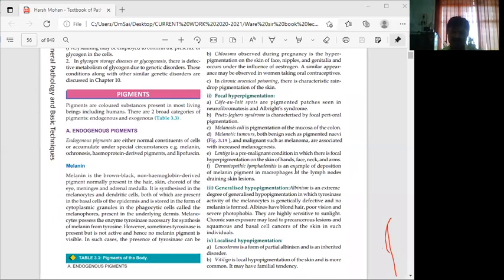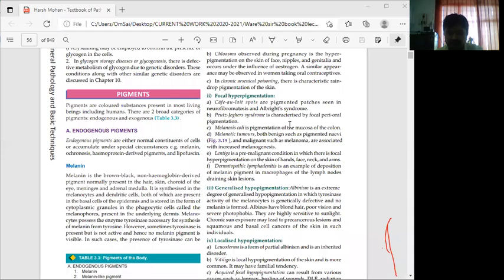Focal hyperpigmentation: cafe au lait spots are pigmented patches seen in neurofibromatosis and Albright's syndrome.